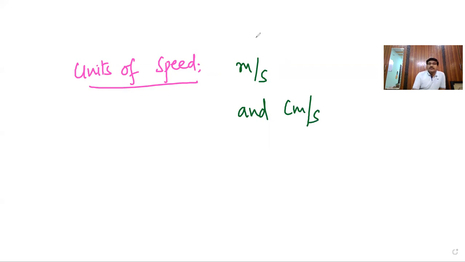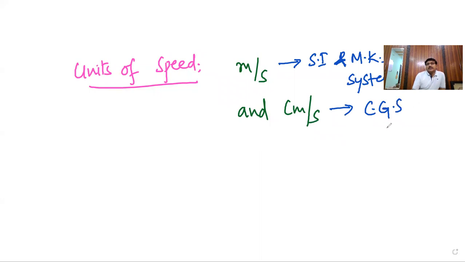Okay, this I write here. That is SI and MKS systems, whereas this is the CGS system.